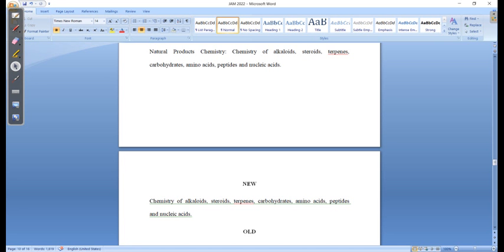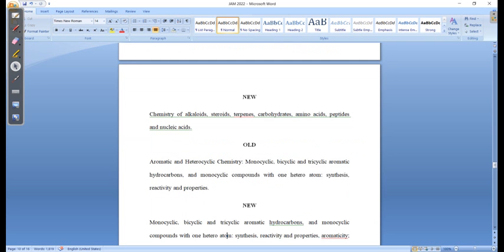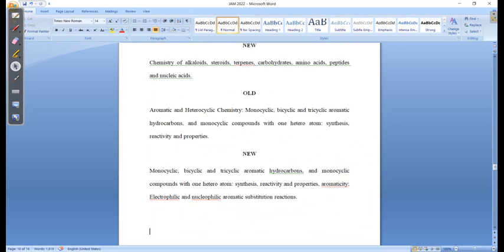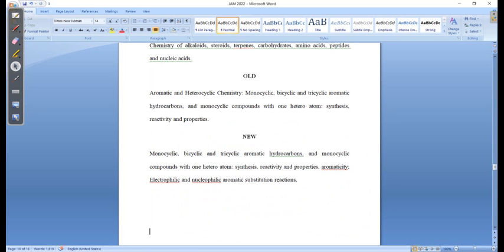Okay, and after that you see your aromaticity and all these things, heterocyclic compounds, they are more or less the same, but you can see here they have clearly mentioned that you need to study the bicyclic systems also along with the monocyclic systems. That means the aromaticity of your tricyclic system, bicyclic system and the monocyclic system. Earlier this part was also there, so there is not much change.